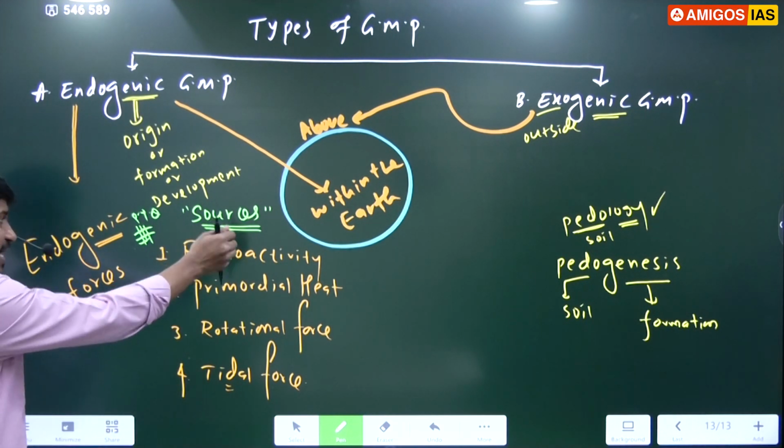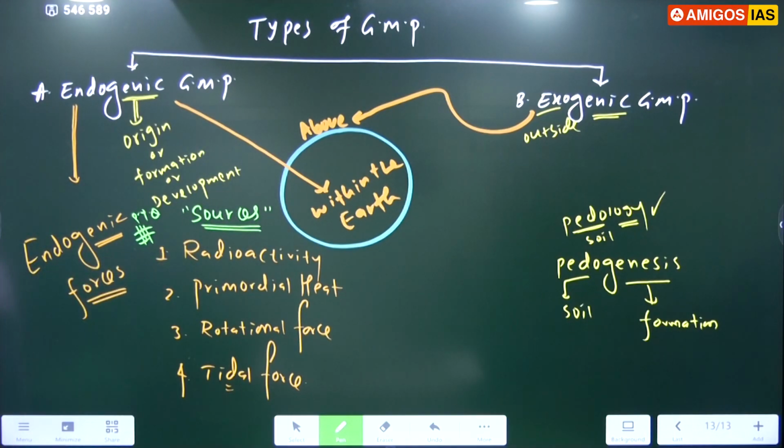Just listen. Write down one more line here. There are four major sources.